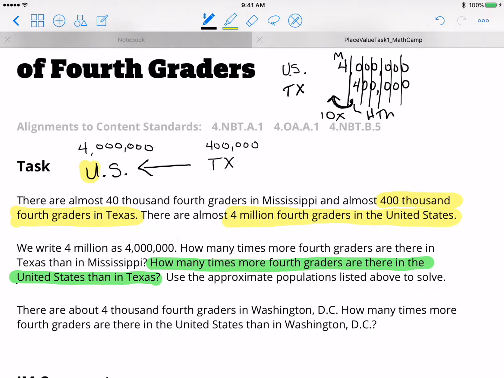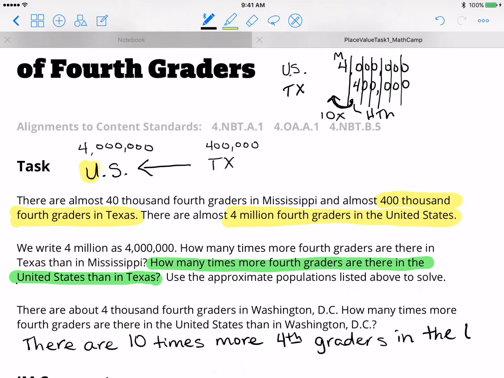Now, again, what are we going to answer for our question? How many times more fourth graders are there in the United States than in Texas? We're going to say there are 10 times more fourth graders in the United States than in Texas.